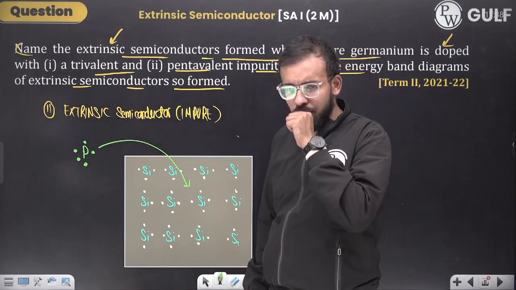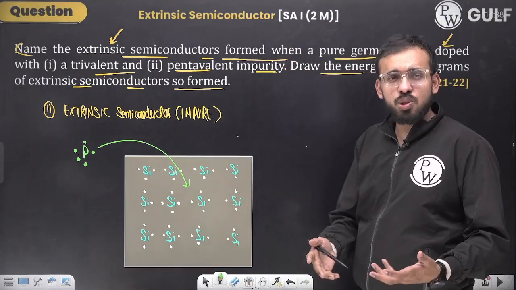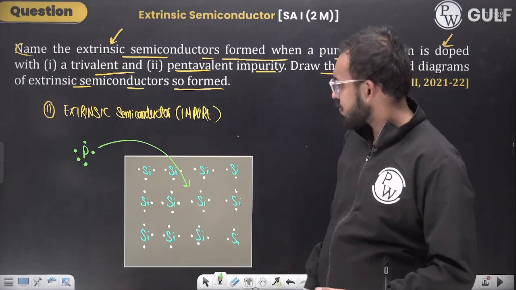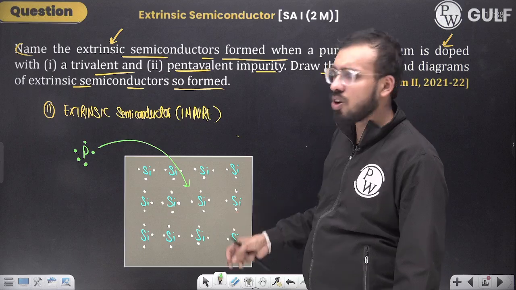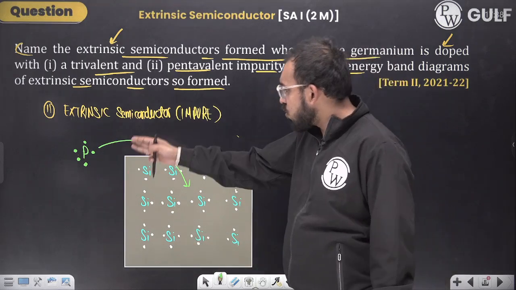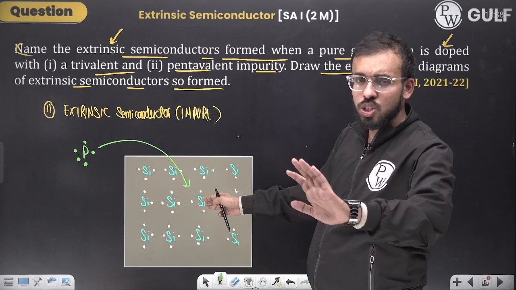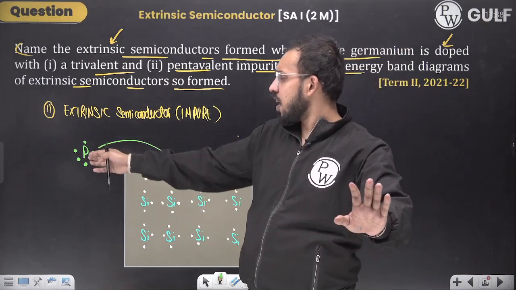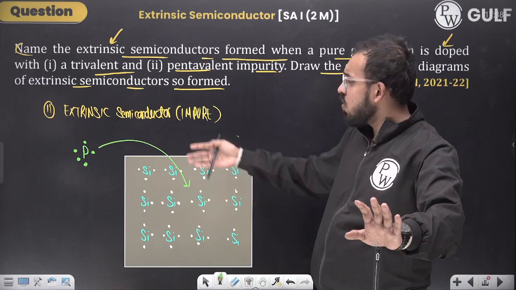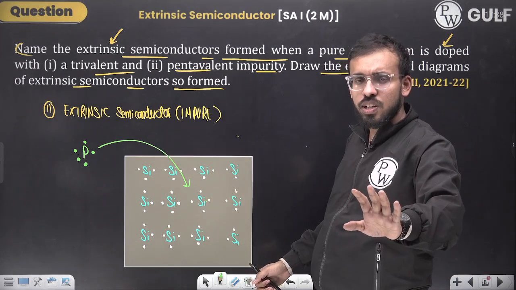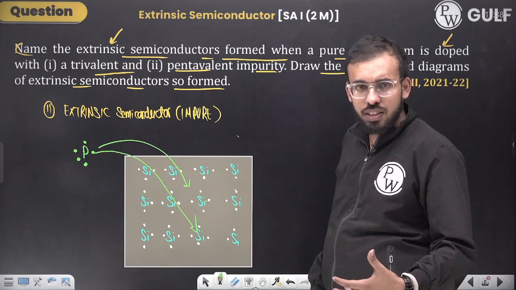You would be like, okay, I am so kind, I am going to give you the seat. And so is the silicon, correct? No, it's not. The silicon atom is not kind like you. The phosphorus is going to come and ask the silicon, can I come here and sit at your place? The silicon is going to say no. Why? You are having 5 electrons. We need to form covalent bonds, that is 4 electrons you need in the valence shell. What are you going to do after coming to us? You will create disturbance in the lattice. It will move to the second silicon atom.